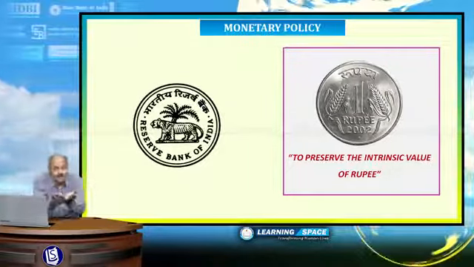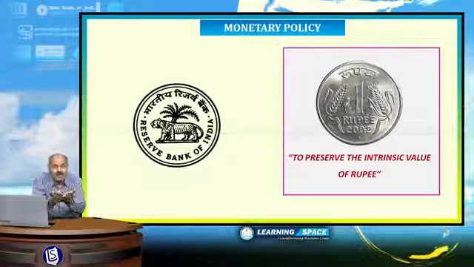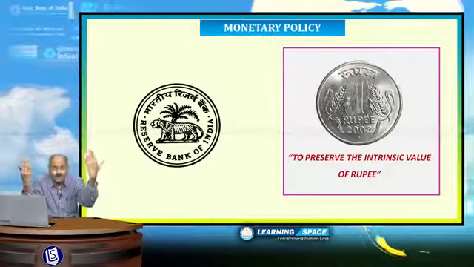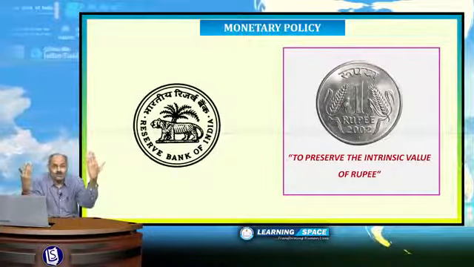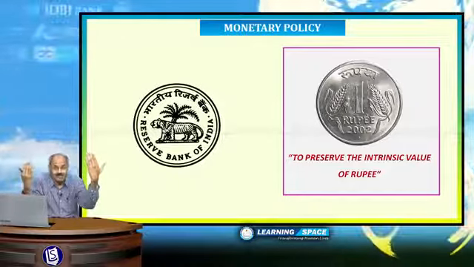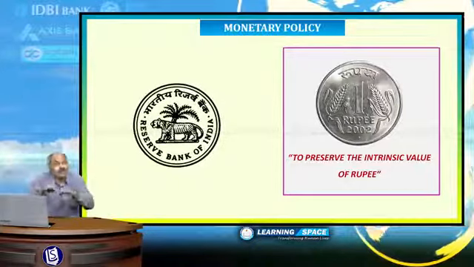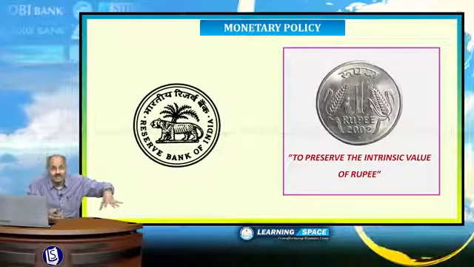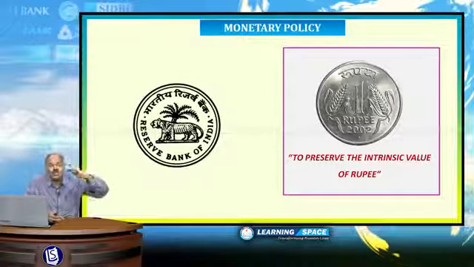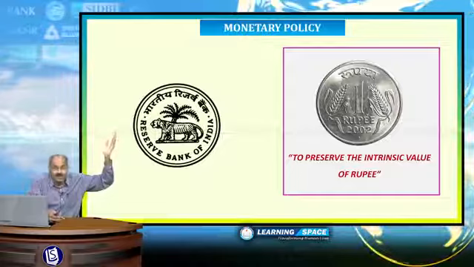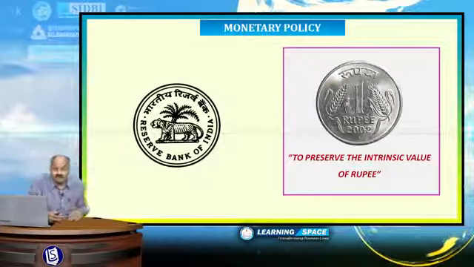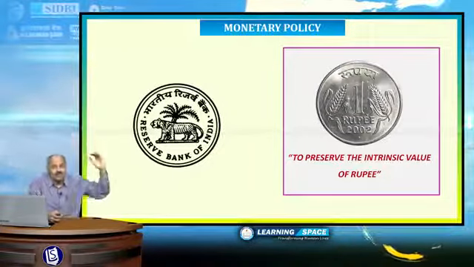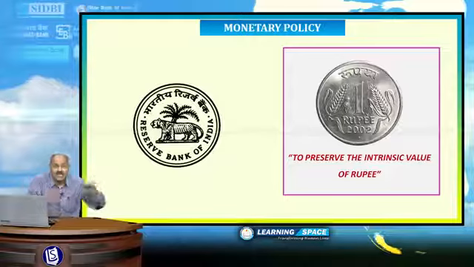It should be reasonable so as to strike a balance between growth and inflation. Growth should be there and inflation is also tolerable up to some extent. If inflation exceeds a certain limit, then my rupee value will reduce. Then the poor man will suffer in the country. That's why inflation should not go beyond a certain percentage. RBI gives a target of 4%, 6%, something like that. So the basic purpose of monetary policy is controlling inflation and preserving the value of the rupee.